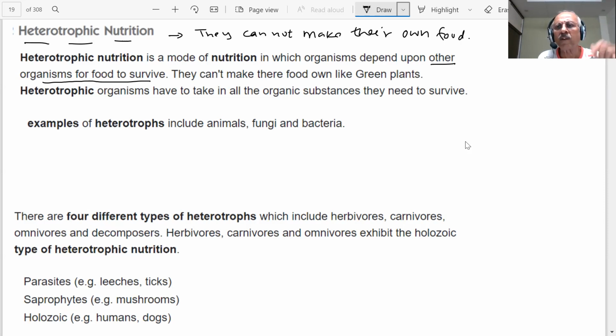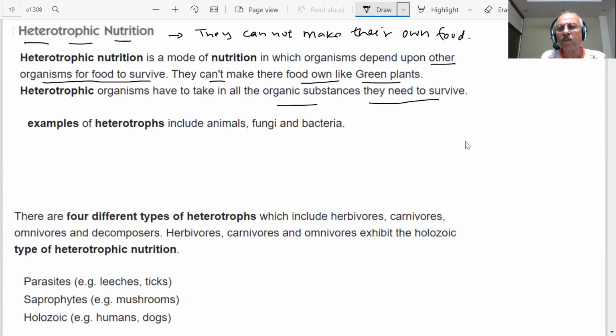But we cannot prepare our food, students. So heterotrophic nutrition, we are in the category of heterotrophic nutrition. So in order to survive, we will need and depend on other organisms for our food. We can't make our food like green plants. Heterotrophic organisms have to take in all the organic substances which they need to survive.